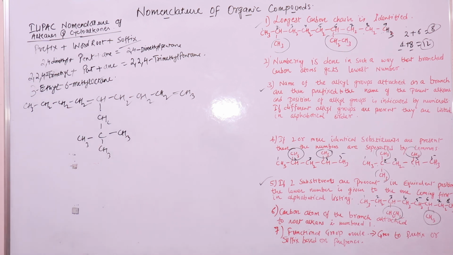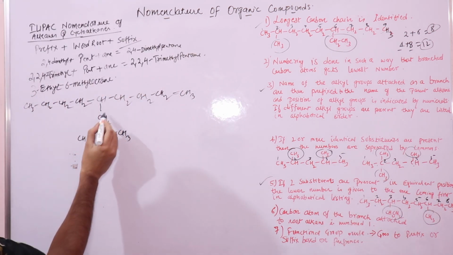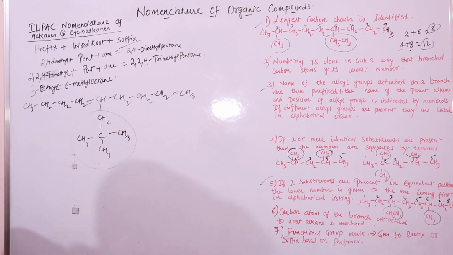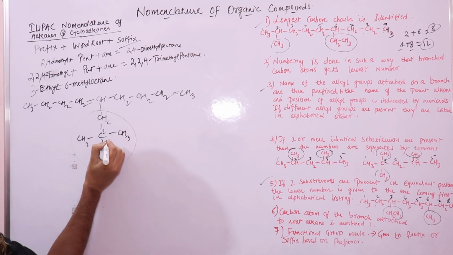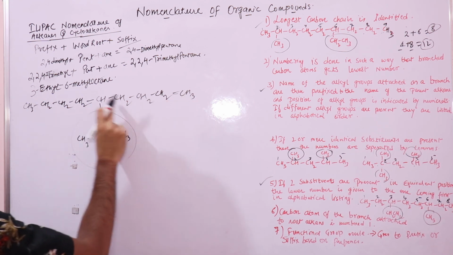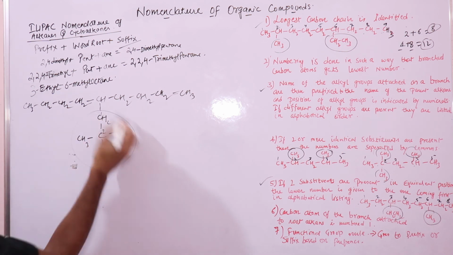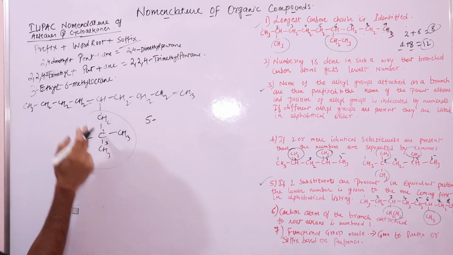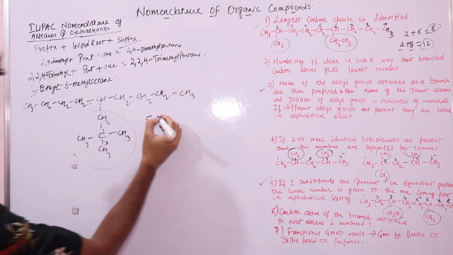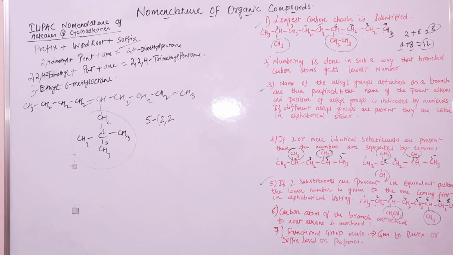Now the rule says the carbon atom of the branch attached to the root alkane is numbered 1. That is, if you have a side chain like this, you have to put this in prefix. So you will number this side chain as well, 1, 2, 3, like this. And this is a separate chain, 1, 2, 3, 4, 5. So you will name it like this. This is present at position 5, and you will name this now. You will put it in bracket, 2, 2.